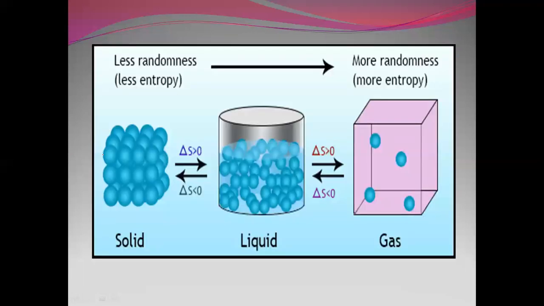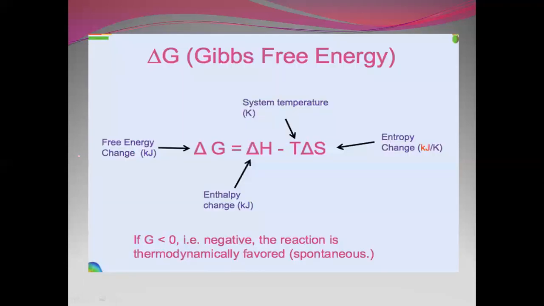When we talk about the three states of matter, solids, liquids, and gases, randomness increases from solids to gases. The randomness is more in gas, lesser in liquids, and comparatively lesser in solids. So entropy is maximum in gas and minimum in solids.